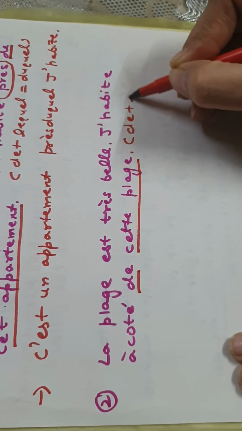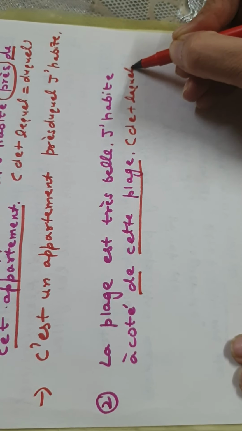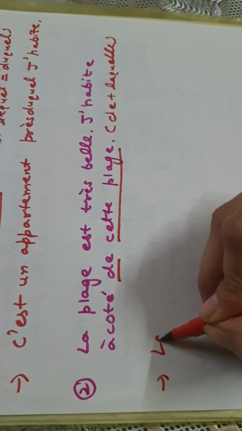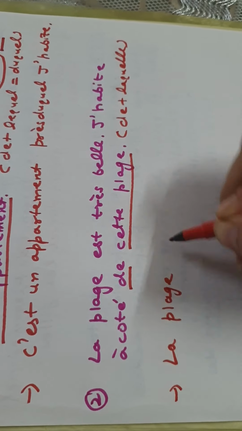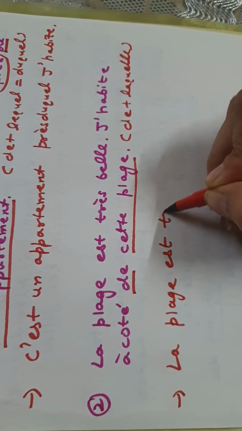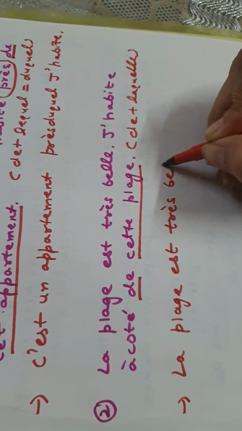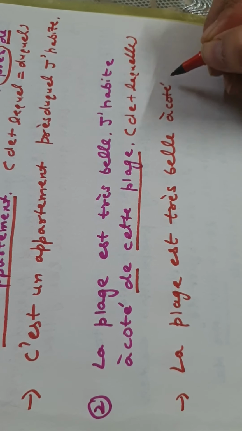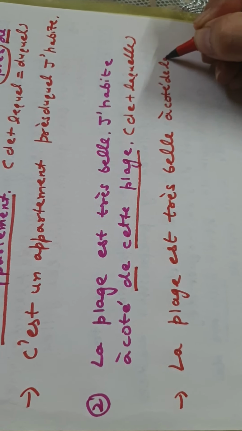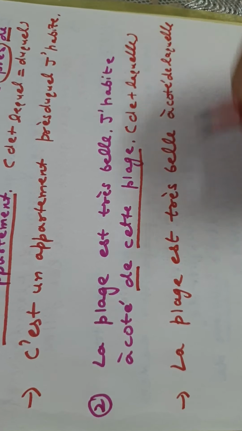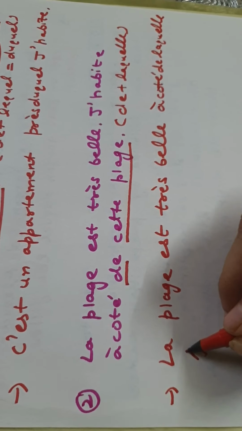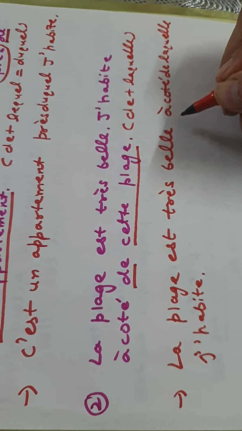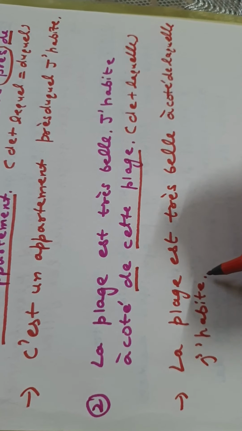So de plus laquelle becomes de laquelle, and with à côté we are going to place it in between. The answer will be: la plage est très belle à côté de laquelle j'habite. The beach is very beautiful, next to which I live.